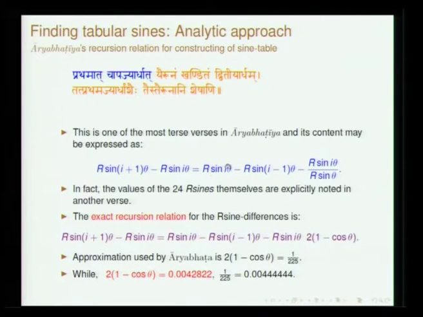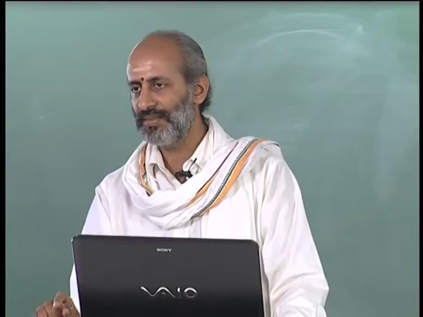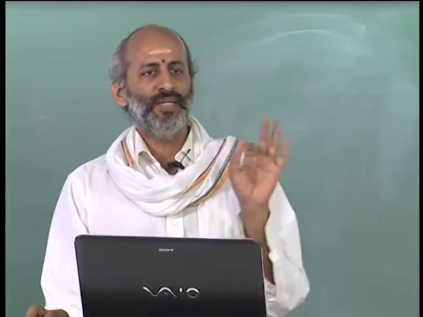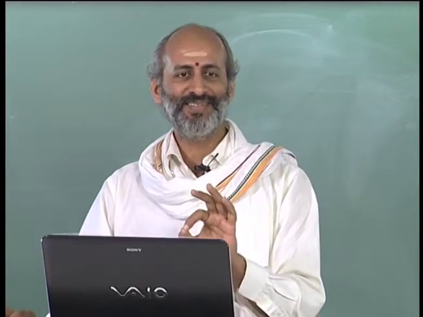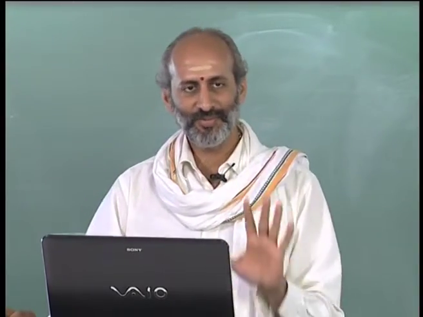Suppose I know the value of sin theta. Theta here is a certain unit, and as I mentioned, if you divide the quadrant into 24, this happens to be 225 minutes. So, all that you do is take sin theta as theta, as a first approximation. So, you take sin 225 minutes to be the same as 225. Okay. So, you just take this.